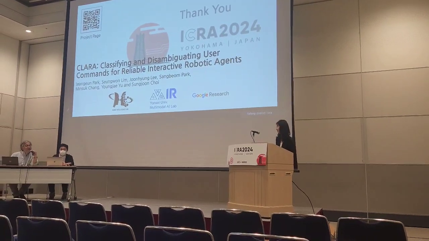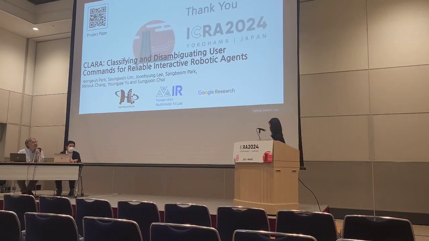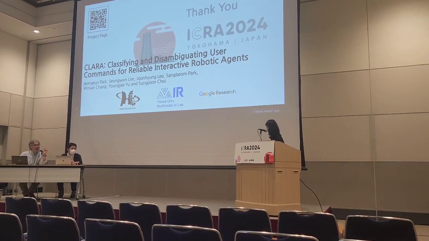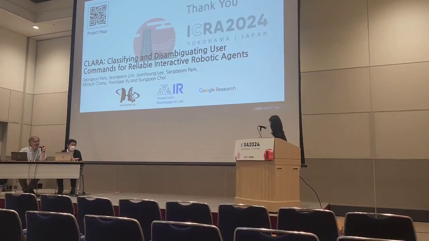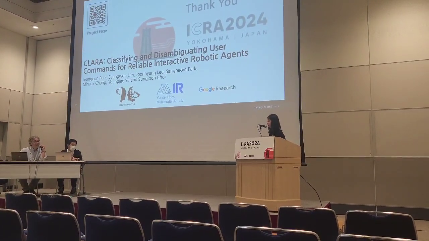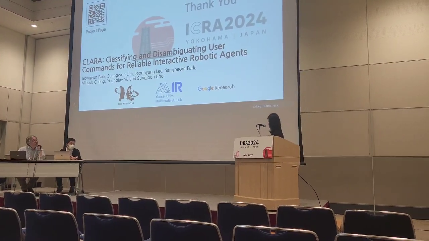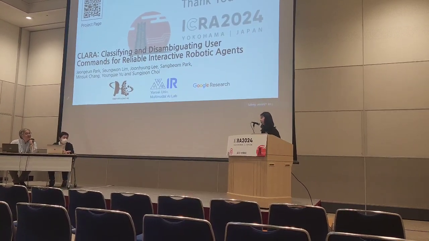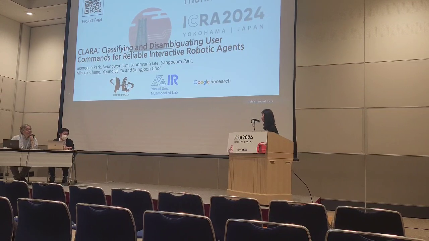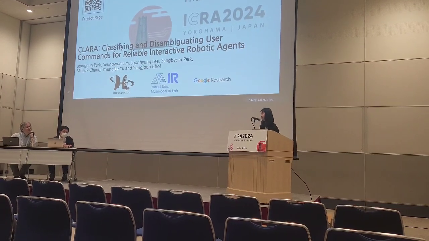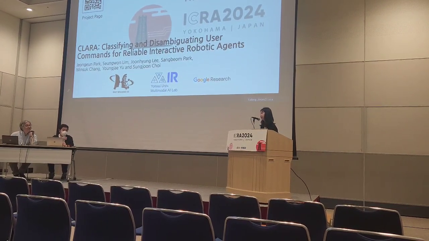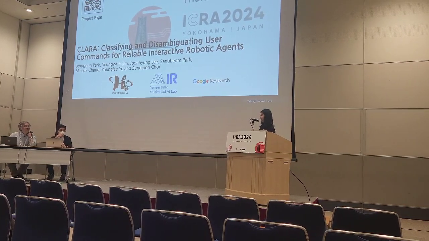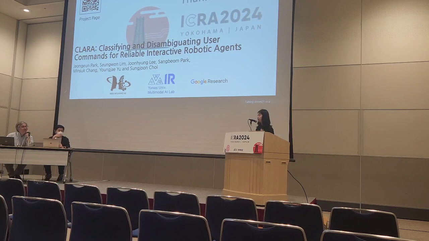Okay, I have one question. So you have two types of thresholds, right? Thresholds for uncertainty and... oh, just one. Okay, one threshold. So how did you decide it? So we had a subsample set of the clear commands, and we estimated uncertainty from that sample set, and then set a threshold.